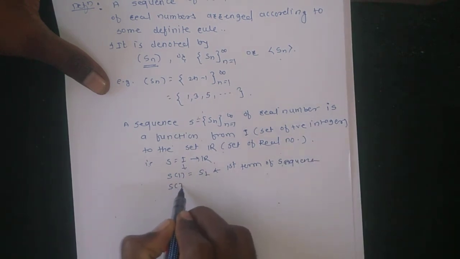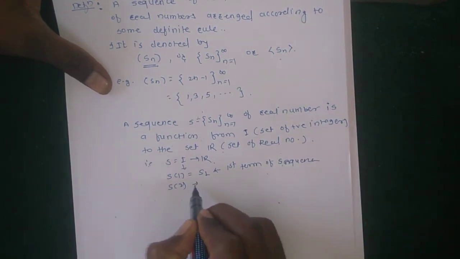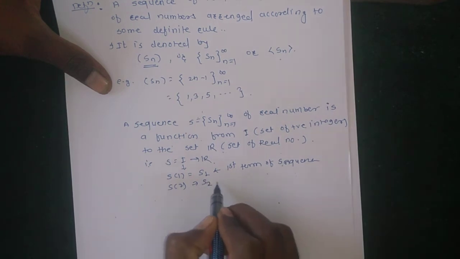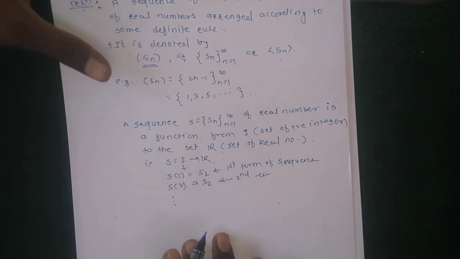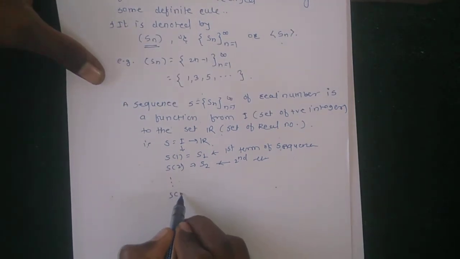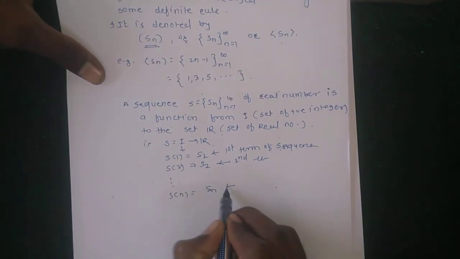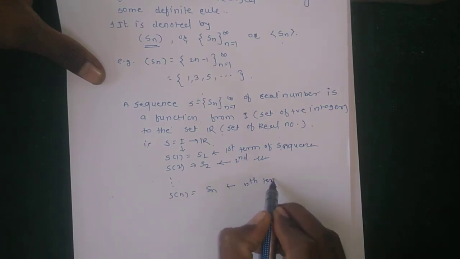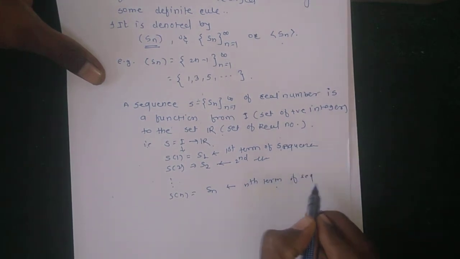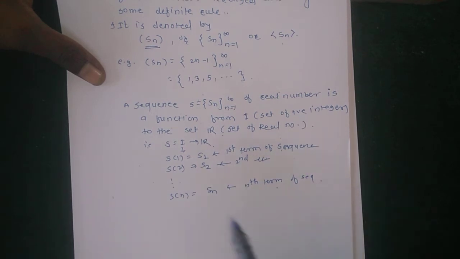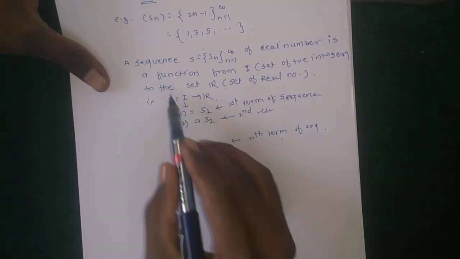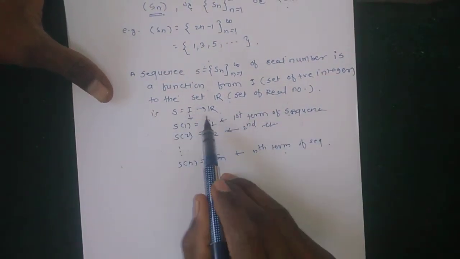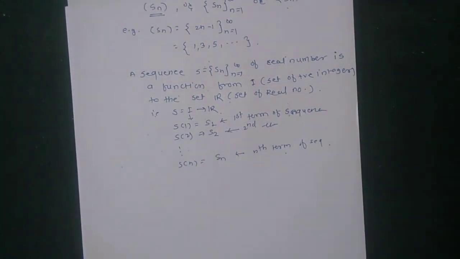Then the second integer is 2, and its value is S_2, the second term. Similarly, S of n is equal to S_n, which is the nth term of the sequence. Where n runs from 1 to infinity, we get infinitely many terms of the given sequence. In this way, a sequence is a function from the set of positive integers to R, and its elements are of the form S_1, S_2, up to S_n.